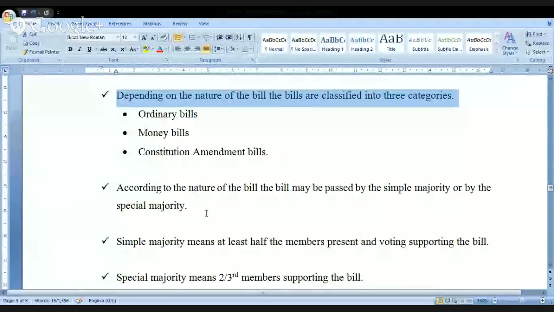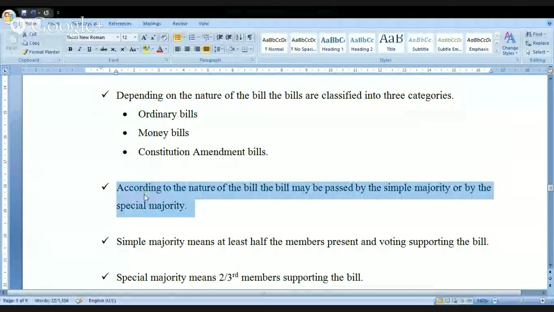Look at this now. So ordinary bills, money bills, and constitution amendment bills. According to the nature of the bill, a bill may be passed by a simple majority or by a special majority. In the above, I have given you three bills: ordinary bills, money bills, and constitution amendment bills. Every bill has to be discussed, voted, and passed. Then only it will go to the President of India.